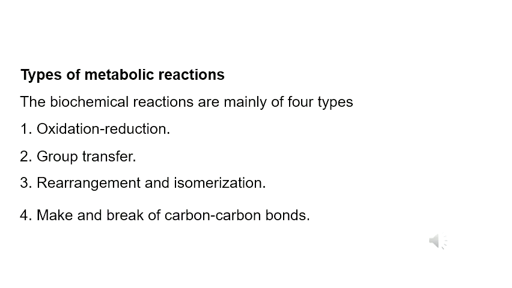And the fourth one is make and break of carbon-carbon bonds. That means sometimes making of double bonds, where a single bond is converted into a double bond, and sometimes a double bond is converted into a triple bond. Like that, break of carbon-carbon bonds means a triple bond is converted into a double bond and a double bond is converted into a single bond. So these are the different types of chemical reactions which take place in carbohydrate metabolism.